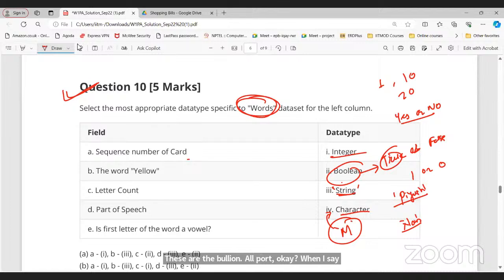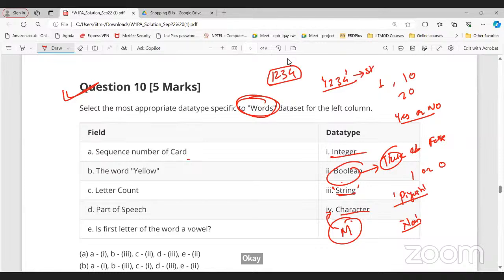Sir, suppose we write some numbers in a series, 1, 2, 3, 4, 5. Can we call it a string? Yes, 1, 2, 3, 4, 5 is also a number. But if I say 1, 2, 3, 4 inside quotation, then at that moment it will become a string. Yes, sir. This is the confusion, sir: when it behaves like a number and when it behaves like a string. Whenever quotation is not there, then it is an integer. When I say inside the quotation 1, 2, 3, then that will become a string. Understood. And integers, sir, there will be negative and decimal numbers and all those things.